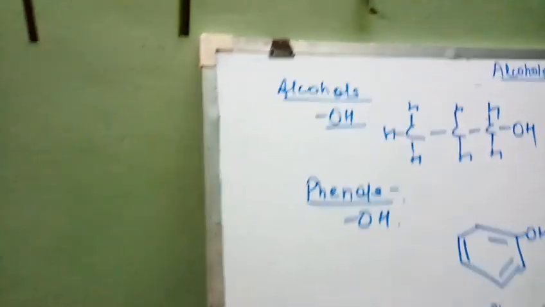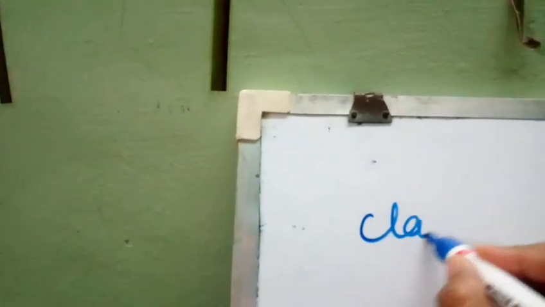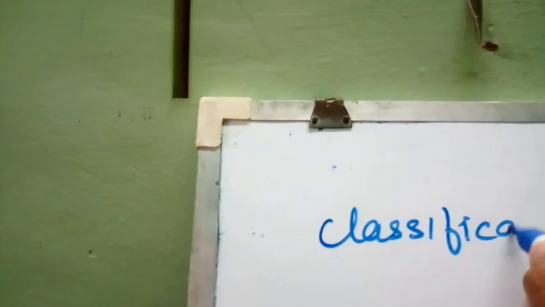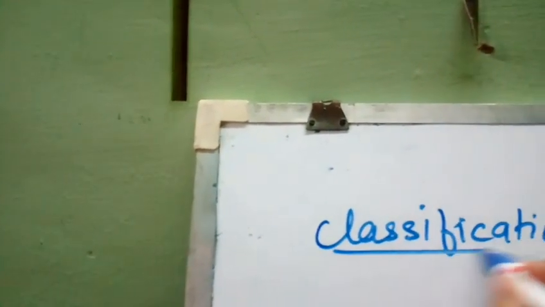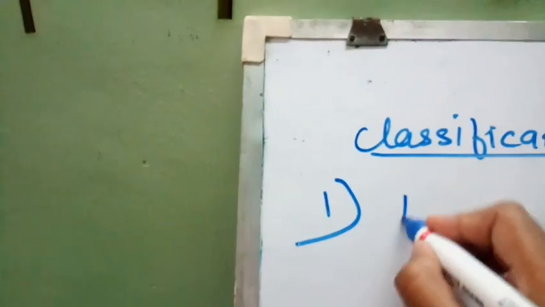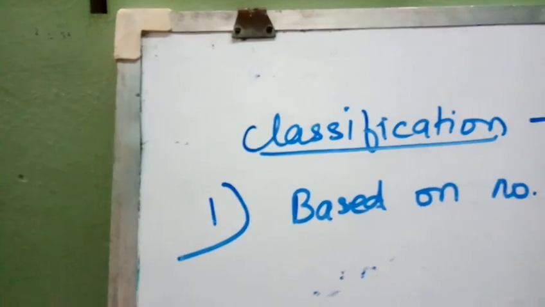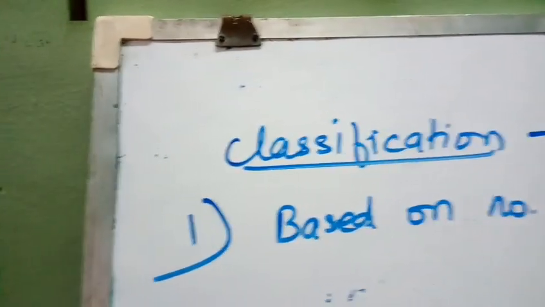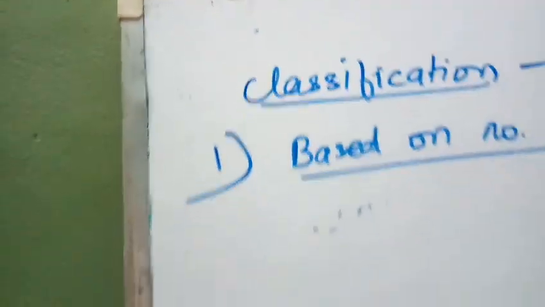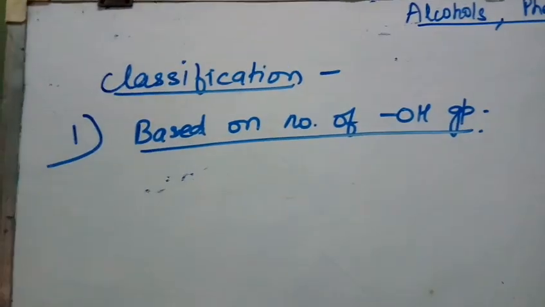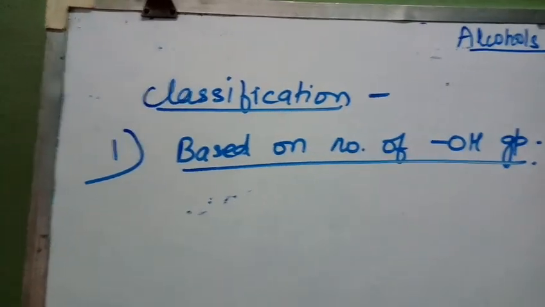Now let us first study about the alcohols and phenols. In alcohols and phenols, we will first study classification. As you have studied in haloalkanes, the classification can be done in two ways. The first classification is based on number of hydroxyl group. So based on number of hydroxyl group, the alcohols can be classified as